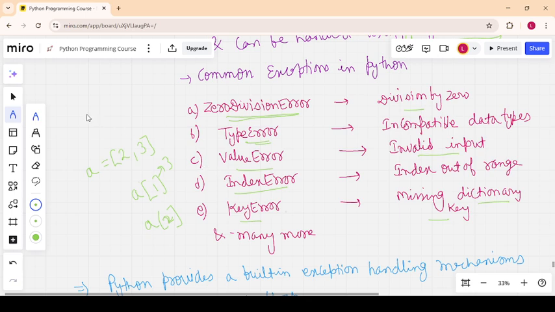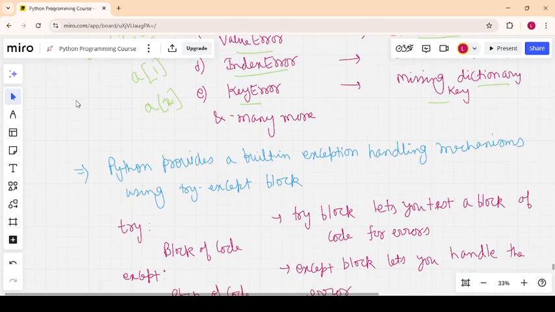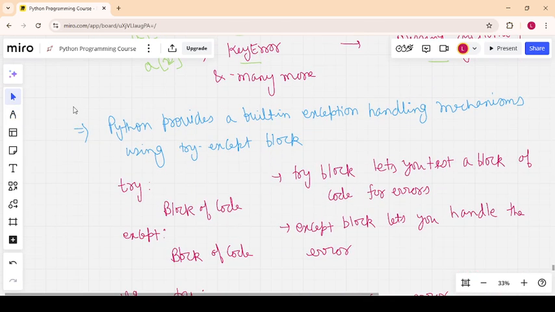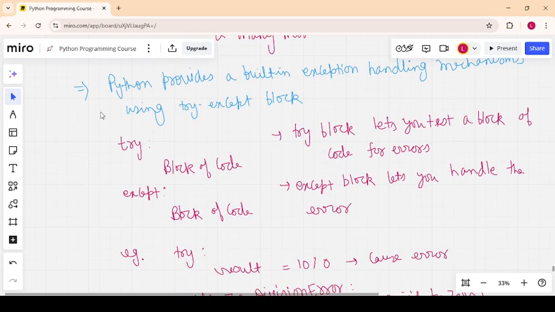So to handle the runtime error when you execute a code, Python provides a built-in exception handling mechanism that can be handled through the try and except block. Okay, so we are only handling the runtime error, not a syntax error. Syntax error can be handled only by learning the rules of Python. So what should be the syntax?